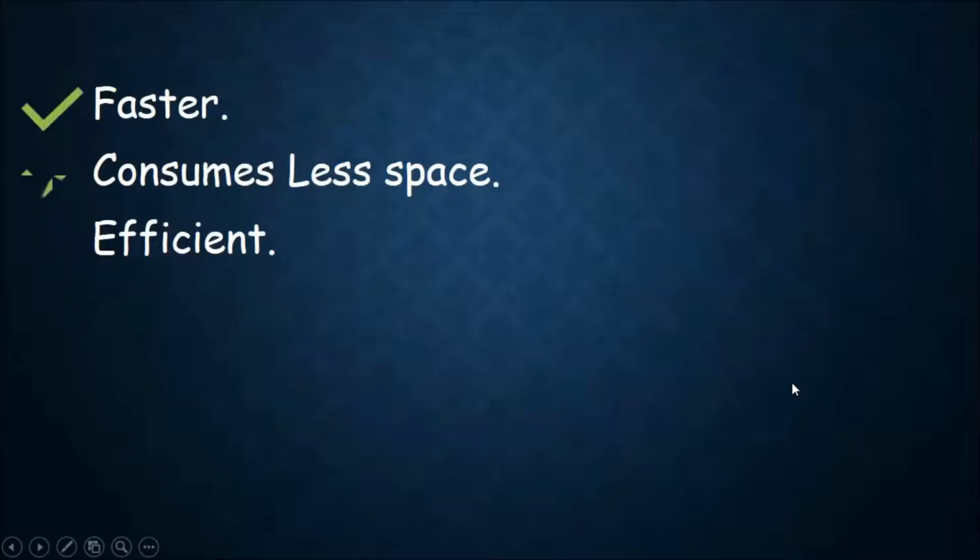So we have explored 2 points. HANA is much faster because it's in memory, and it is able to accommodate more data in less space because it is column storage. Okay, let's see how HANA is efficient.